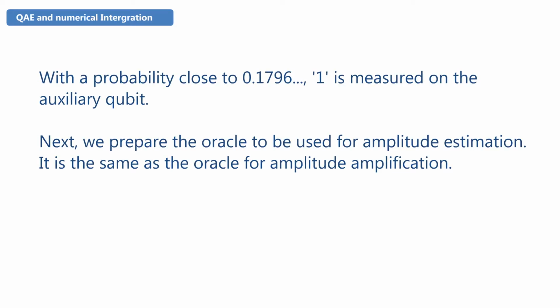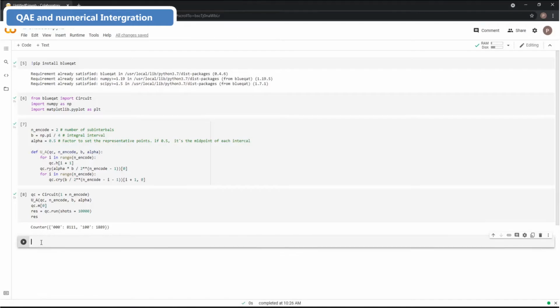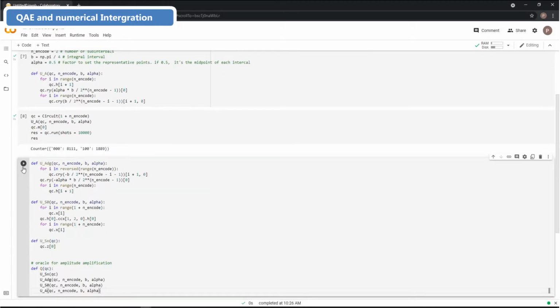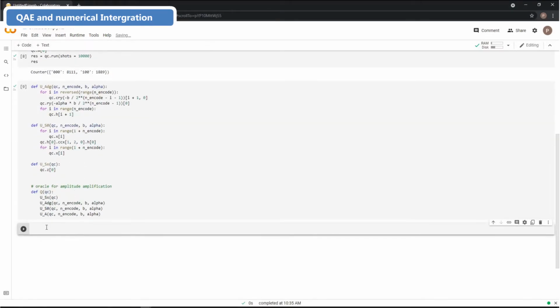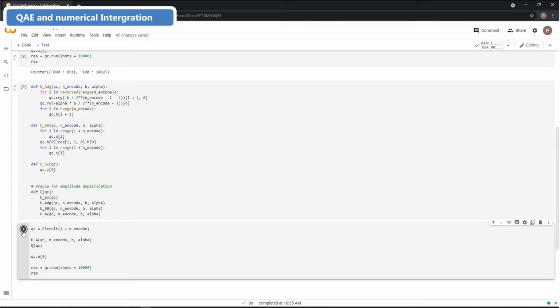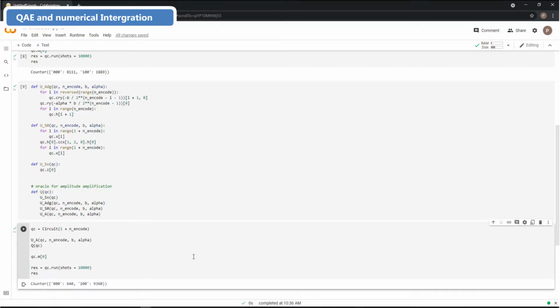We see that 1 is measured on the auxiliary qubit with a probability close to 0.1796. Next, we prepare the oracle to be used for amplitude estimation. It is the same as the oracle for amplitude amplification. Verify that amplitude amplification is achieved using these oracles. The probability of measuring 1 has been amplified, and it's okay.